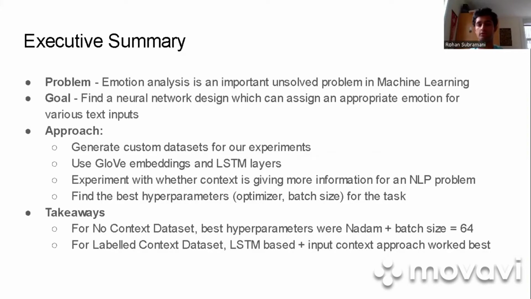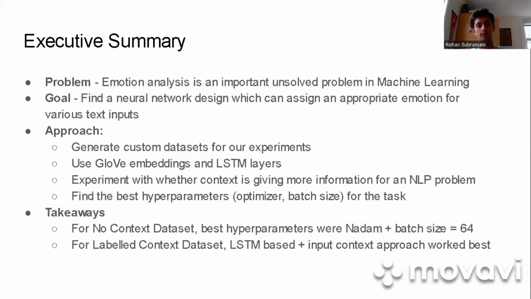Our approach here was to generate some custom data sets for our experiment, then to use an architecture that includes GloVe word embeddings and LSTM layers to experiment with a few different things, including whether or not context is useful for improving performance on emotion analysis tasks. And finally, we want to determine the best hyperparameters for performing this task with this architecture.